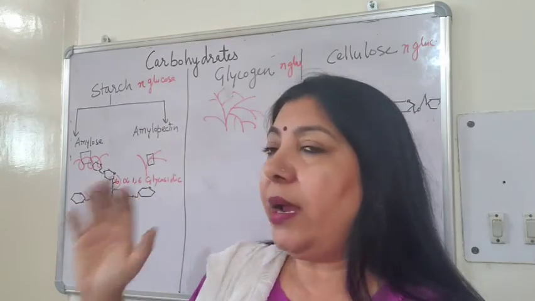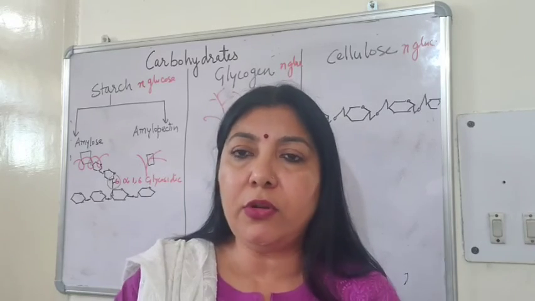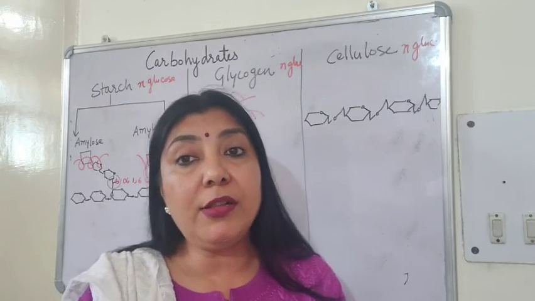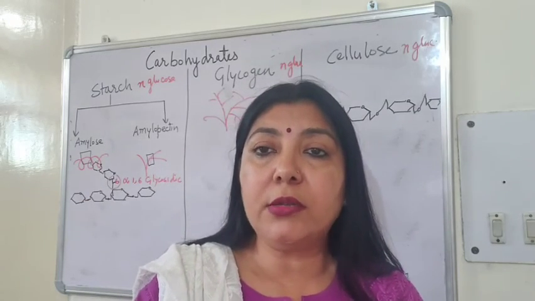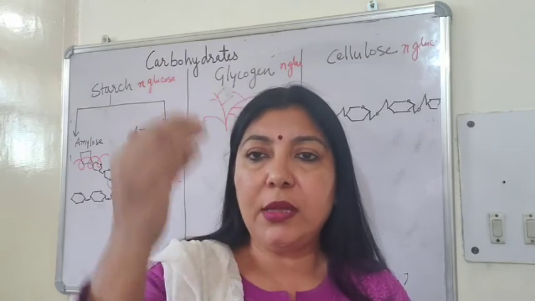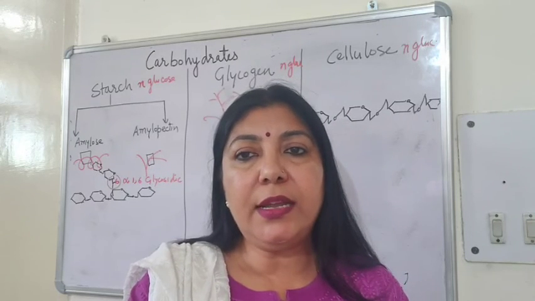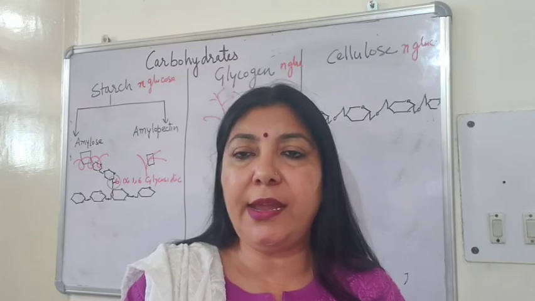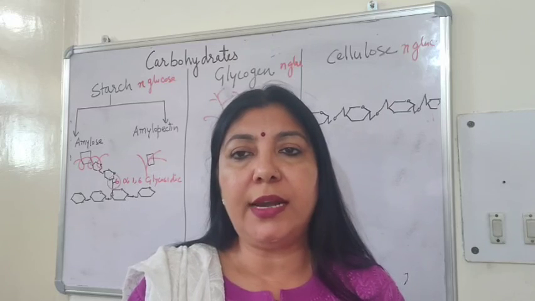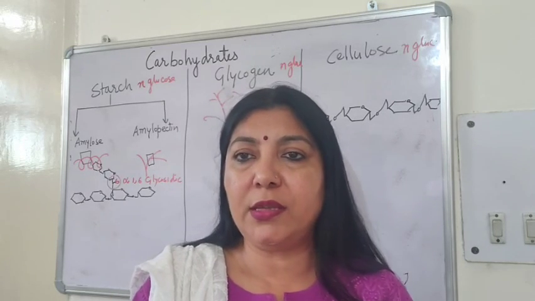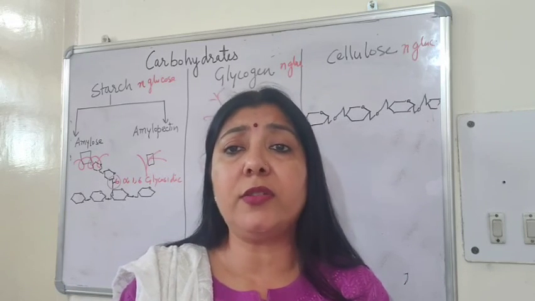So these carbohydrates form very important aspects, not only as the energy currency, not only as the energy source, but also, in the form of pentoses, they are the building blocks for the nucleic acids. When we study the nucleic acids in the next segment, we will see that the backbone of the nucleic acid, that is DNA, has the monosaccharides in the form of pentoses, that is riboses and deoxyriboses. Therefore, they are very important. You will be studying their structure in your chemistry also in class 12.